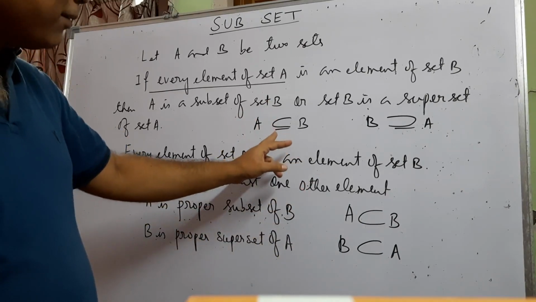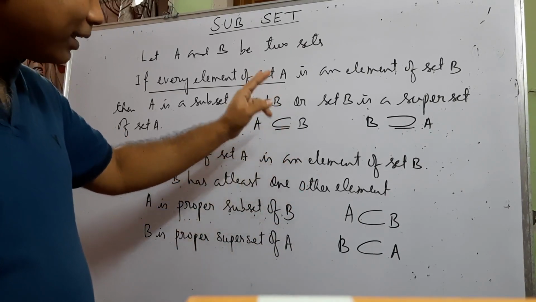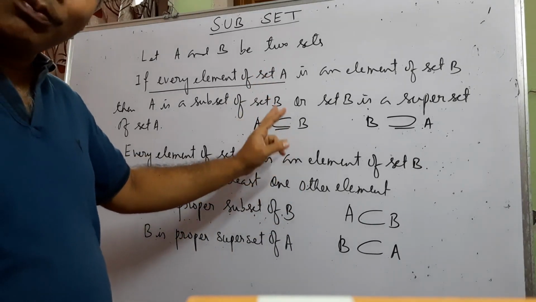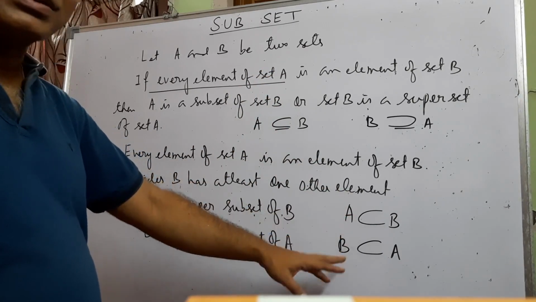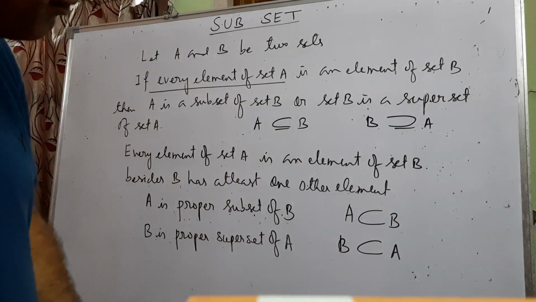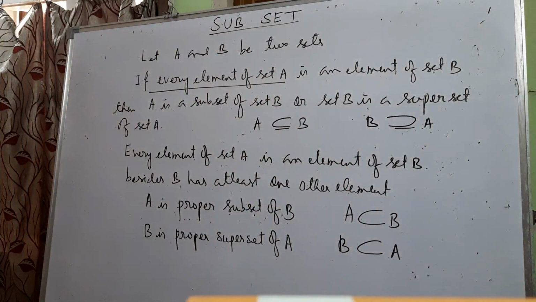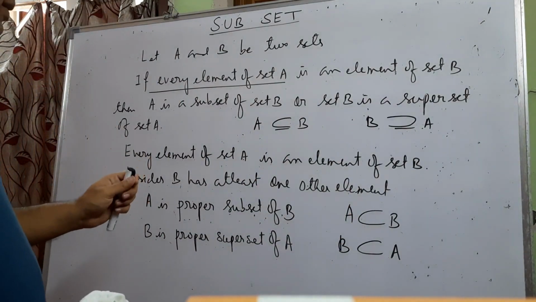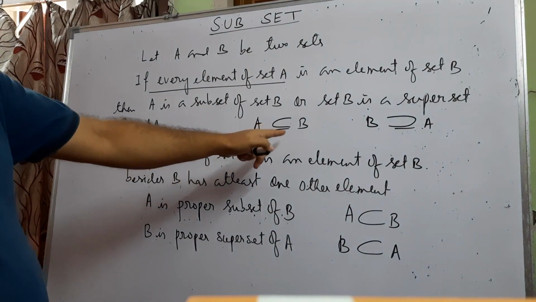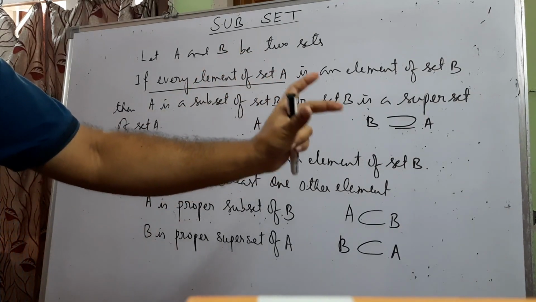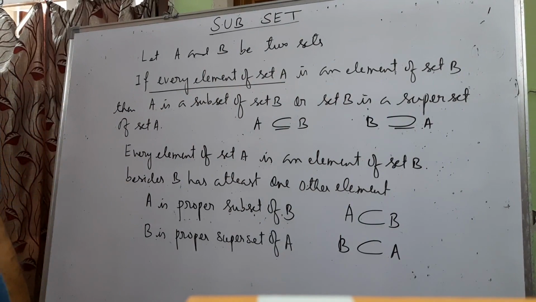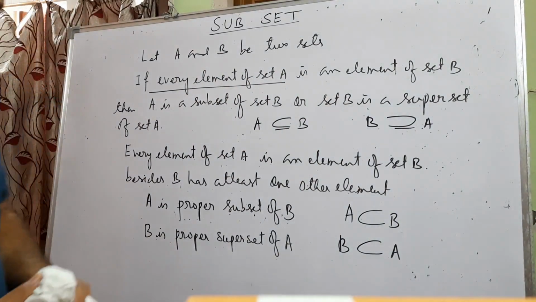Sometimes in some books they use only this symbol for both subset and proper subset, or in some books this symbol is used for both. Like here, the natural numbers are a subset of the whole numbers, because all the natural numbers are elements of the set of whole numbers. All the natural numbers are whole numbers, that's why.